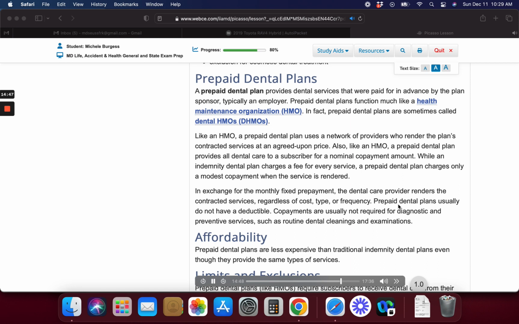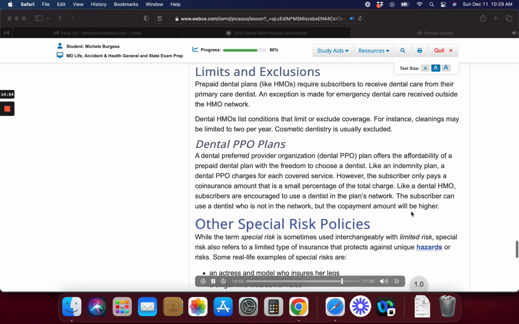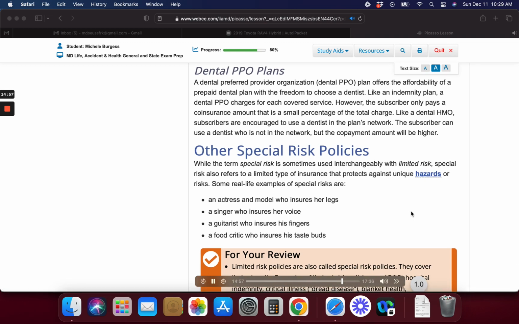Dental PPO plans. A dental preferred provider organization, dental PPO, plan offers the affordability of a prepaid dental plan with the freedom to choose a dentist. Like an indemnity plan, a dental PPO charges for each covered service. However, the subscriber only pays a coinsurance amount that is a small percentage of the total charge. Like a dental HMO, subscribers are encouraged to use a dentist in the plan's network. The subscriber can use a dentist who is not in the network, but the copayment amount will be higher.